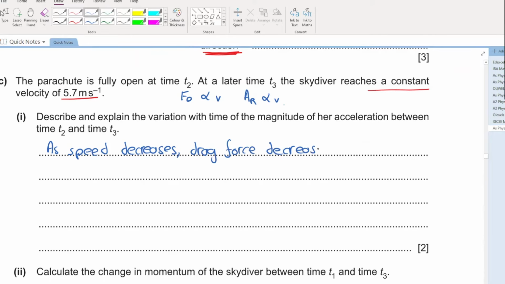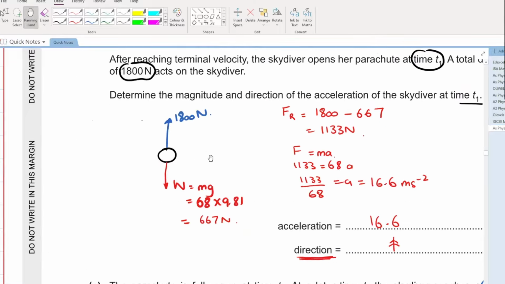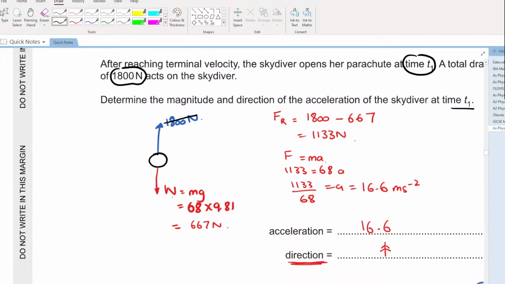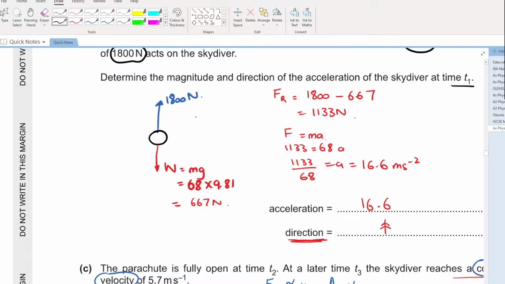Okay. Now, when you are reaching a constant velocity, what will happen? The drag force will decrease so much that it will equal 667 newtons. That is the weight. The upward drag force will equal the downward weight. Simple. Both will be equal to 667 newtons.